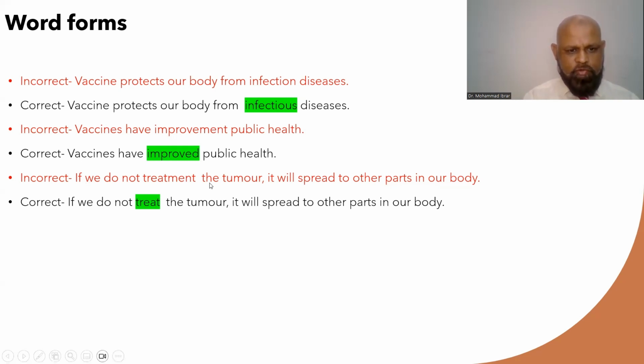If we do not treatment the tumor, it will spread to other parts in our body. Now, after negative or question marks, we use the first form of the verb. So here noun is used. So the correct thing would be to say, if we do not treat the tumor, it will spread to other parts in our body. So instead of treatment, we have to use treat here.